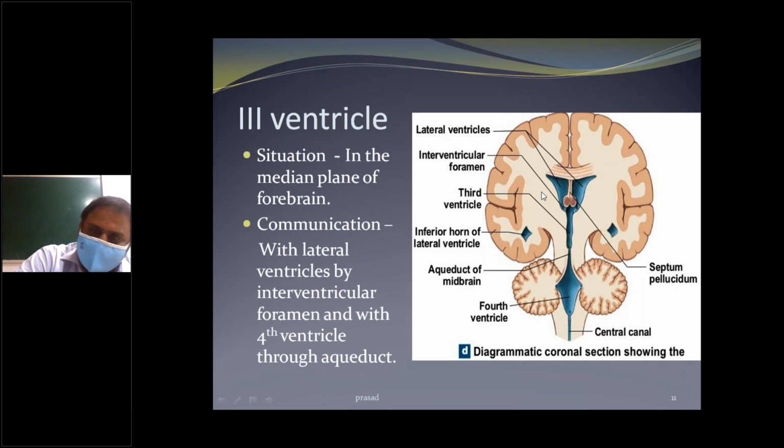The situation is in the median plane of the forebrain, with communication with the lateral ventricle by the interventricular foramen and with the fourth ventricle through the aqueduct of the midbrain.